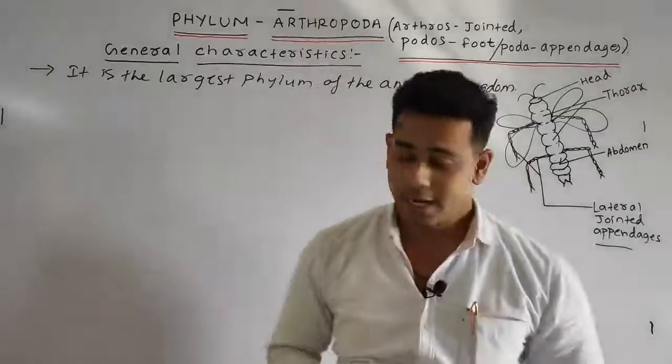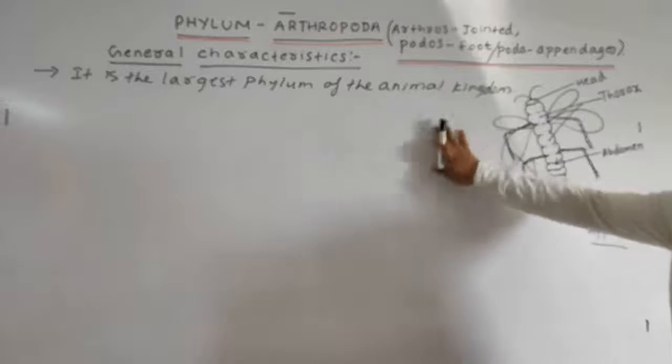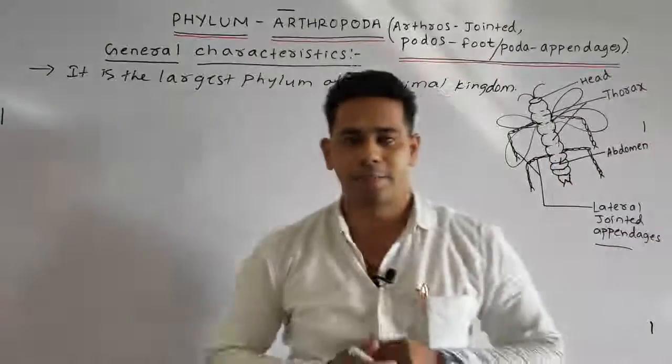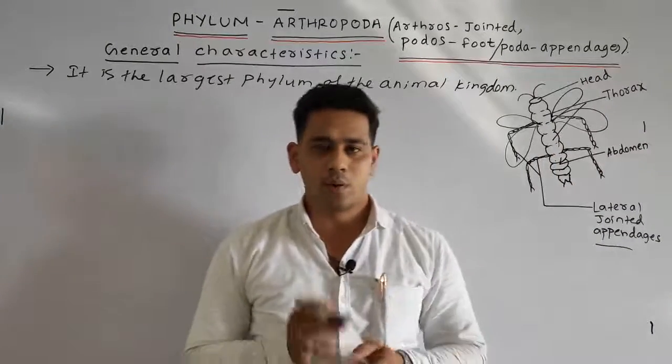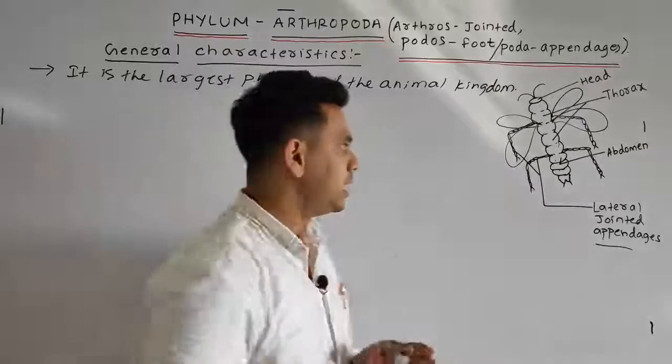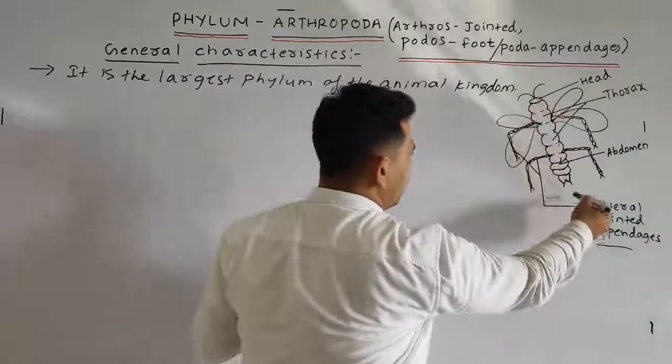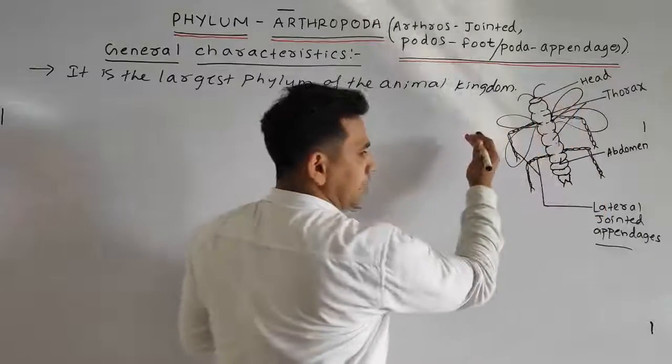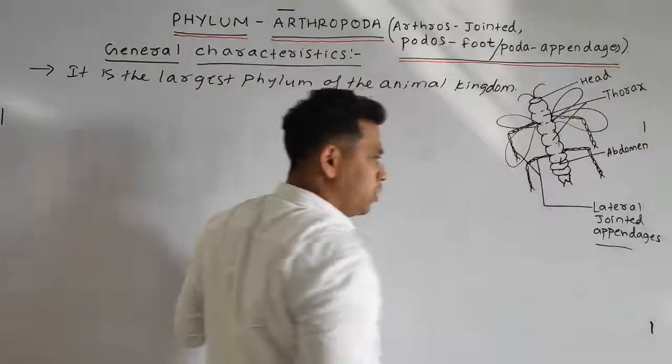Next, what type of symmetry does it have? It has bilateral symmetry, meaning if we divide the body in one plane, it will divide into equal right and equal left halves.